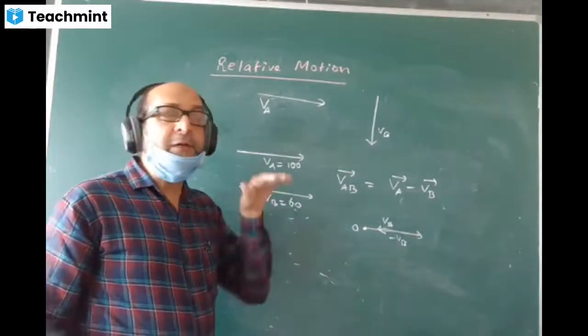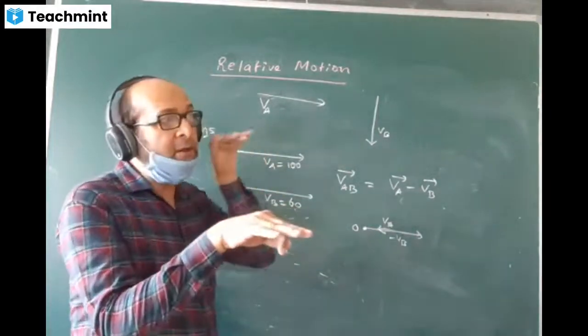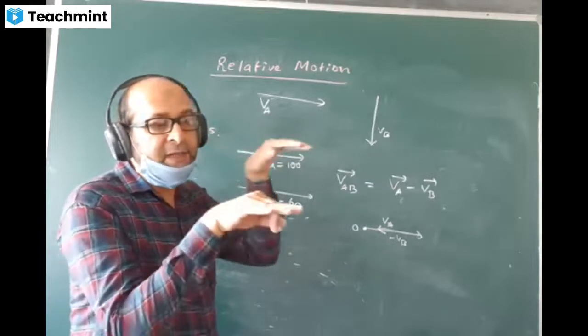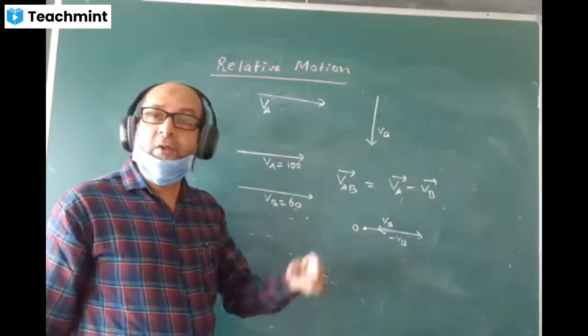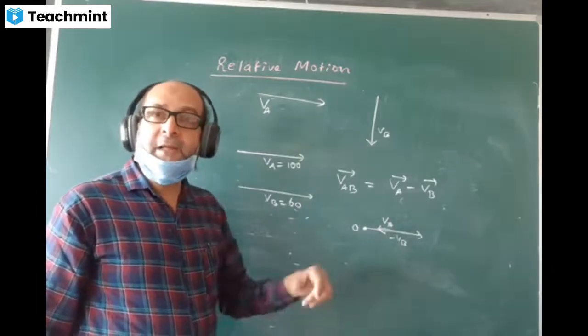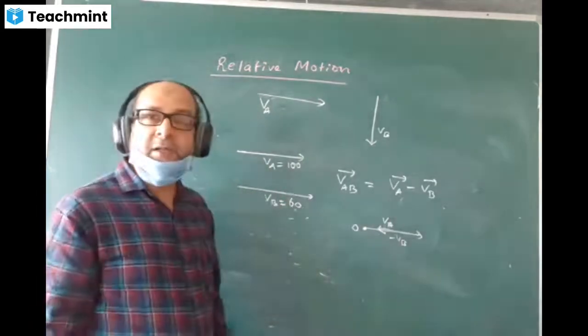If you remember in projectile motion, the tanks and the pilots, I mean the bombs, they were moving in the same direction initially. How did I take the total velocity? By subtraction. And when they are moving in opposite direction, you have to add.